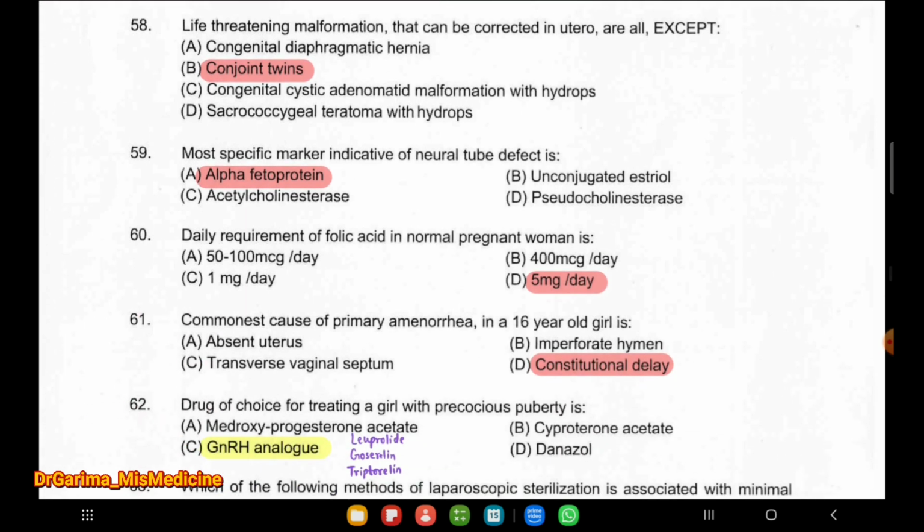Next question: life-threatening malformations that can be corrected in utero are all except conjoined twins. Next question: the most specific marker indicative of neural tube defect is alpha-fetoprotein. The daily requirement of folic acid in a normal pregnant woman is 400 microgram per day. The option marked here is wrong, but this is the answer.